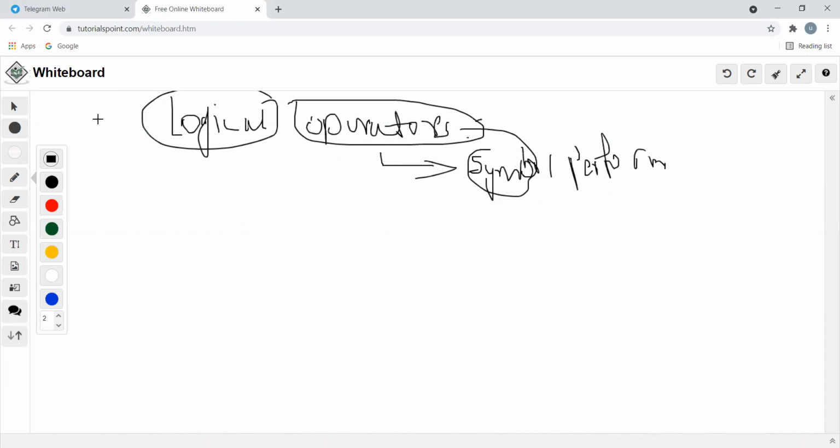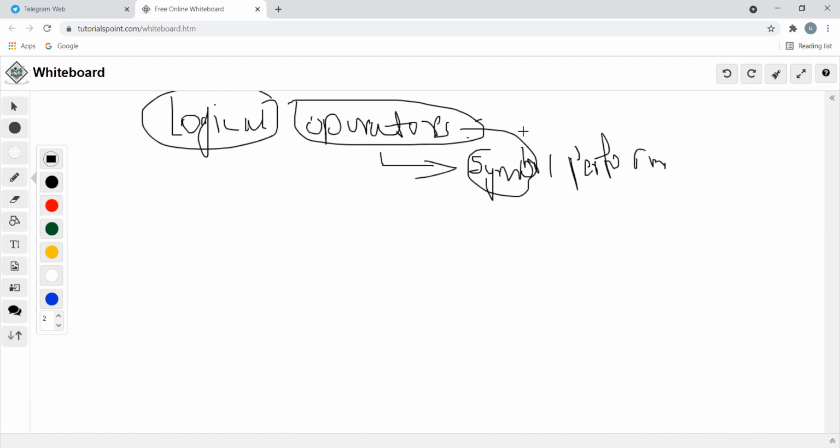Okay. What is the logic? The logical, in the sense, is not arithmetic, meaning there is no addition, subtraction and all those things. Here comparisons may appear. जो भी लॉजिक का ऑपरेशन हो रहा है उसको हम लोग लॉजिकल कहते हैं. जो भी सिंबल इस लॉजिकल ऑपरेशन में यूज होता है उसको हम लोग ऑपरेटर्स कहते हैं, लॉजिकल ऑपरेटर्स कहते हैं.